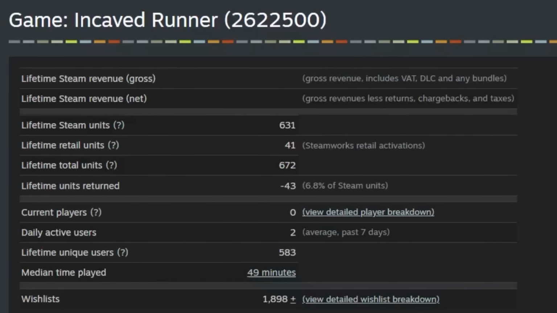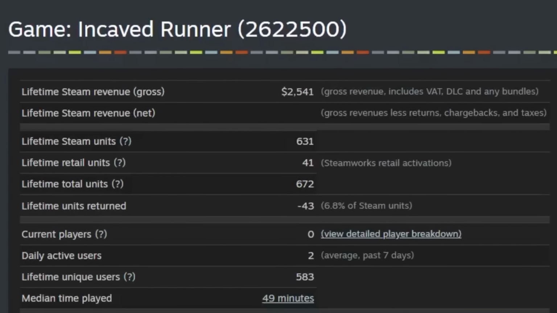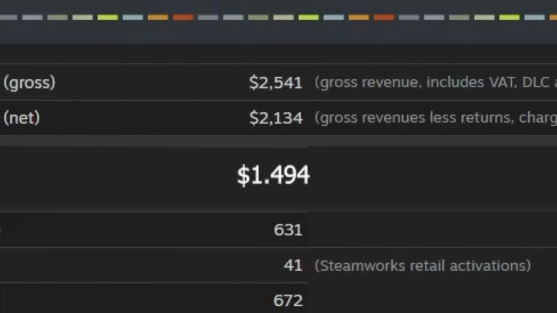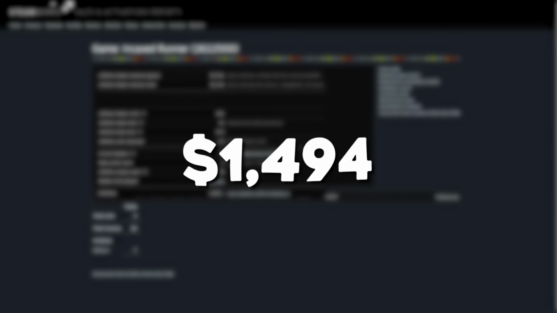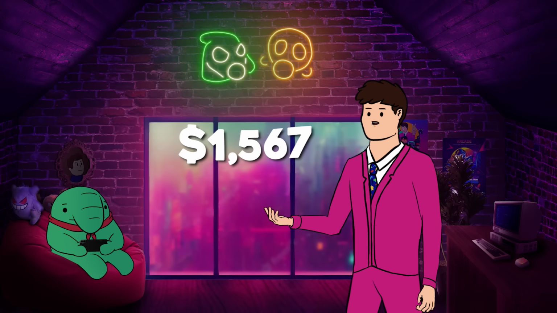Now, with all of this in mind, the total amount made from the Steam game in 6 months, minus refunds and taxes, minus a 30% cut that Steam takes, and this right here, this is what the game made on Steam. It's really cool, but at the end of the day, it's not enough to live off of.